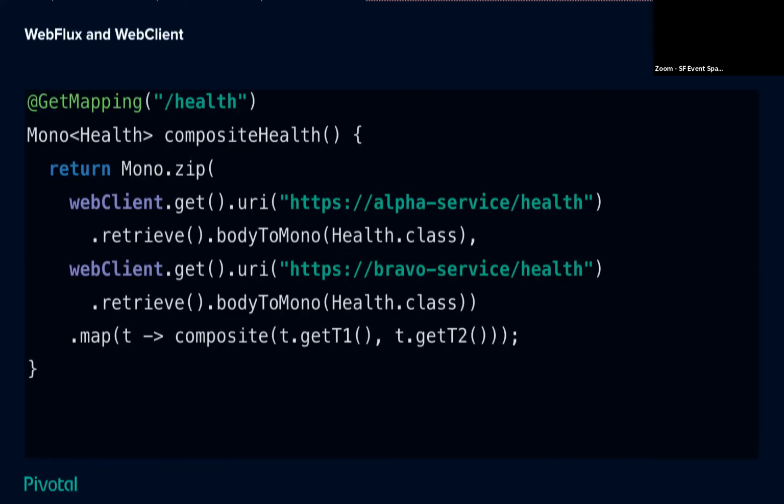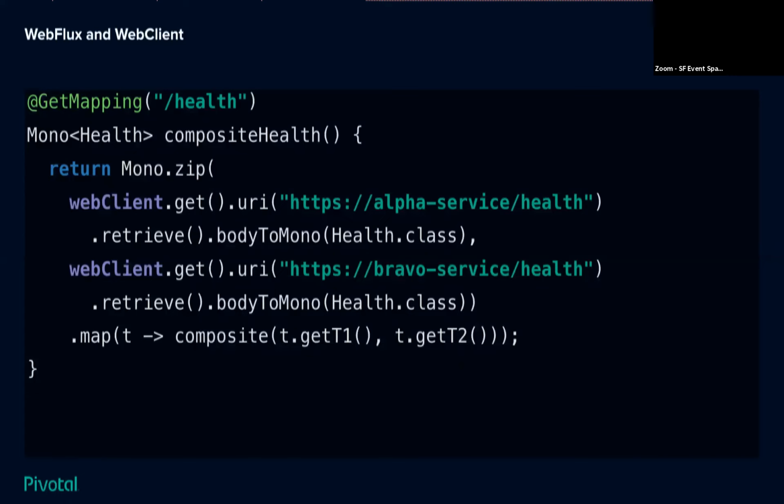Here is the web tier, right? So we have this composite health method, and we say when somebody calls get /health, we want to execute this thing. We want to return back this Mono thing. We'll talk a little bit about what that is. But internally, what we see is this thing is trying to do a composite of some other network calls. We want to call the Alpha service, we want to call the Bravo service, and whatever the combination of those two things is, we want to actually return that back to the user.